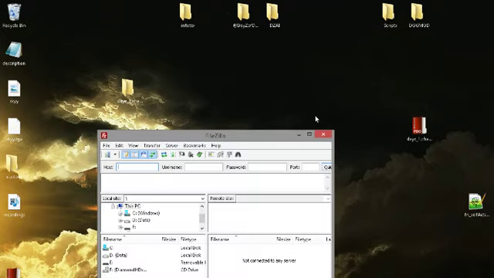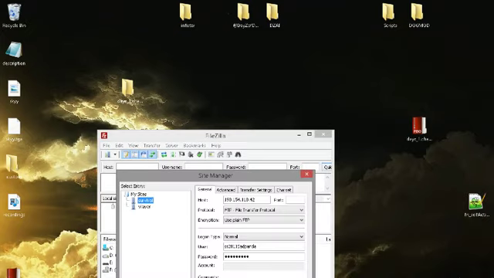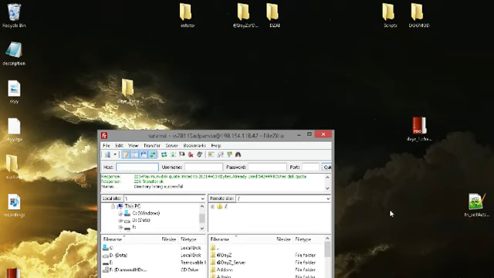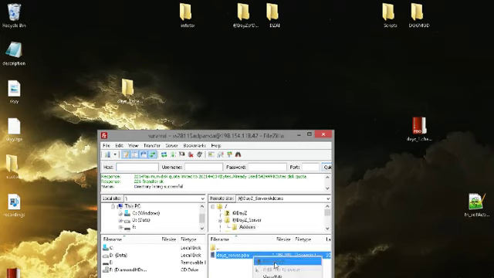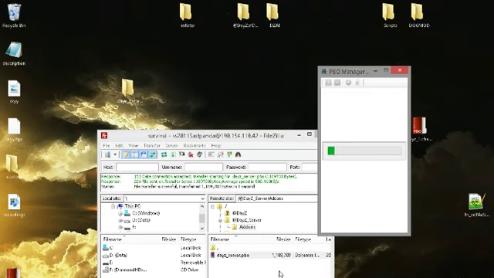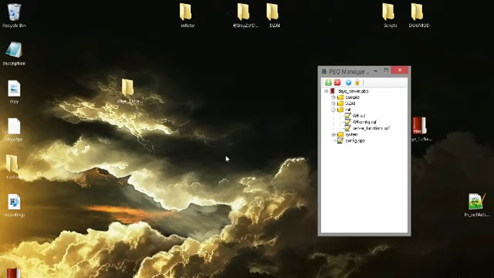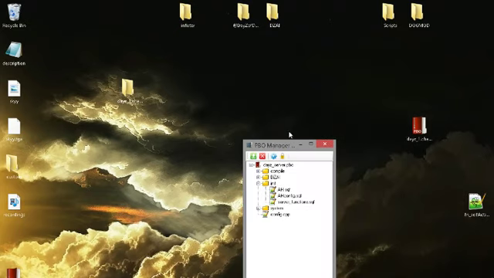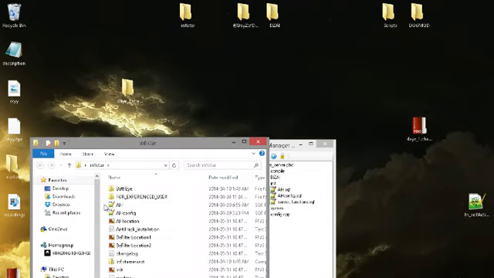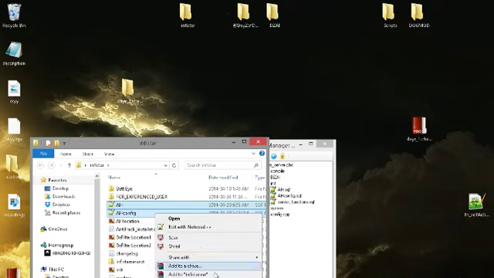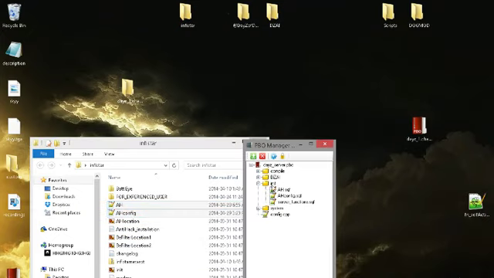Next, go to FileZilla. Connect to your server, type in all your information, connect. Then you're going to want your server PBO. Just open up your Infistar, take these two files, AH and AH.config, copy them over to your init inside your server PBO.